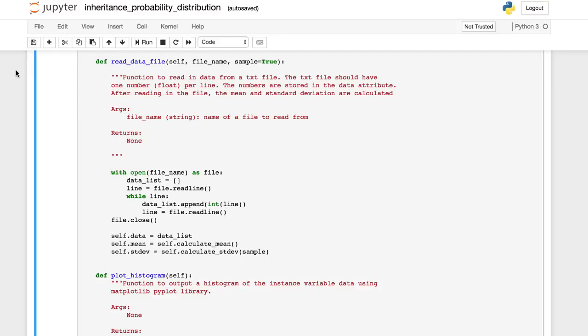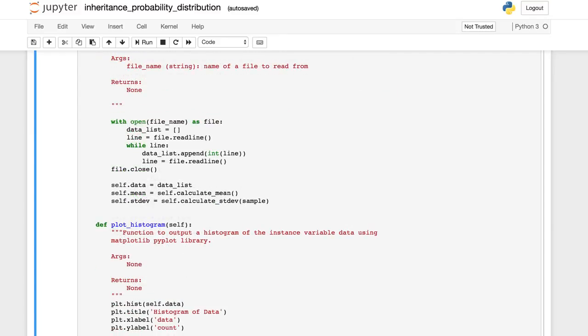I mostly wanted to introduce inheritance so that you could recognize the syntax. Near the end of the lesson, we're going to look at the source code for scikit-learn. A package like scikit-learn contains many classes that use inheritance. You'll have an easier time understanding the syntax now that you've seen how inheritance works. I've provided this distribution and Gaussian code for you in the next section so that you can play around with it. We're getting close to the end of the lesson.